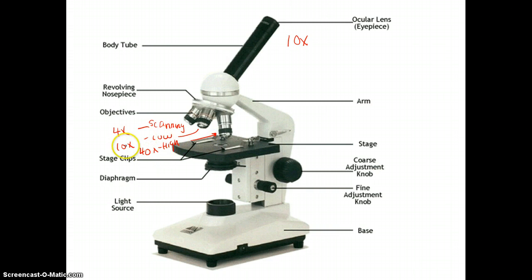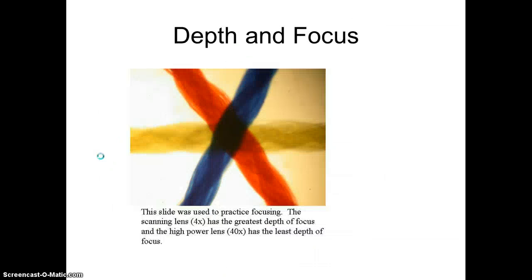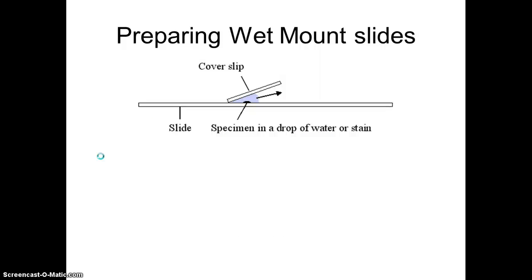Okay, so the total magnification would be 10 times 4, 40x for scanning, 10 times 10, 100x for the low, and 10 times 40 for the high. That would be 400x. Now, when we look at the microscope, we can see depth and focus, and we could tell, looking at the thread, that it seems like the blue thread is over the yellow thread. So that's what we mean by depth and focus. And we prepare specimens by preparing what's called a wet mount, where we put a drop of water and a cover slip on our slide.